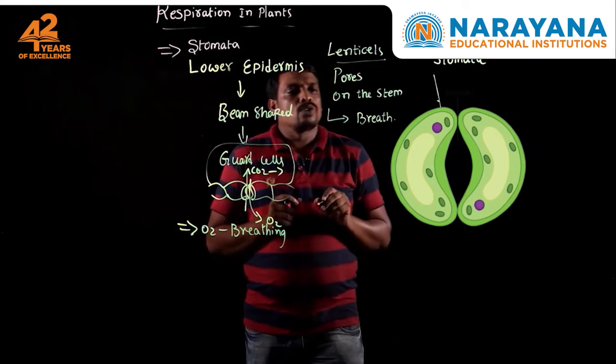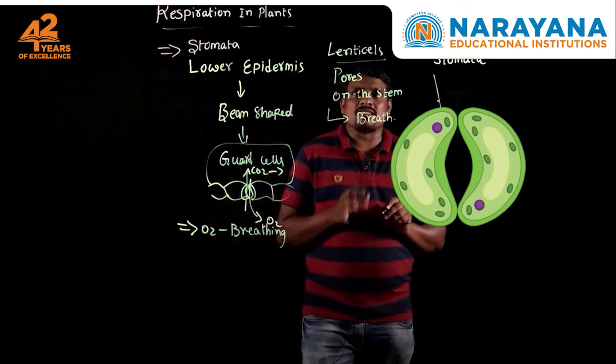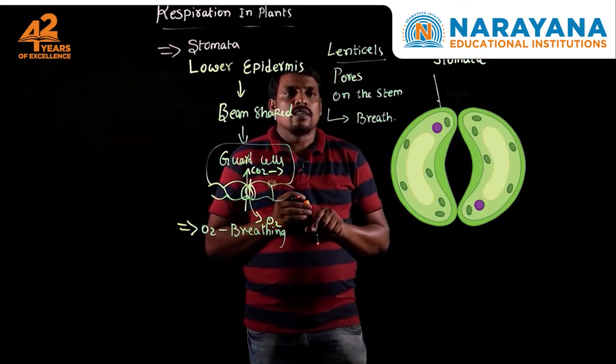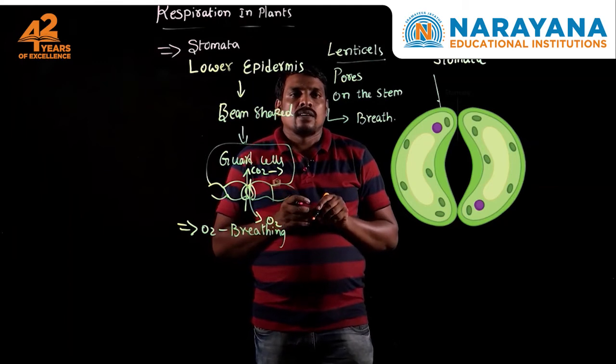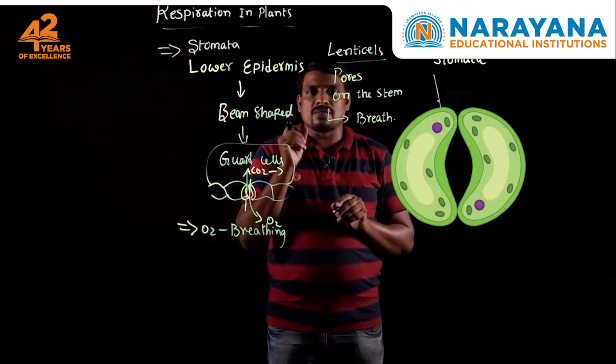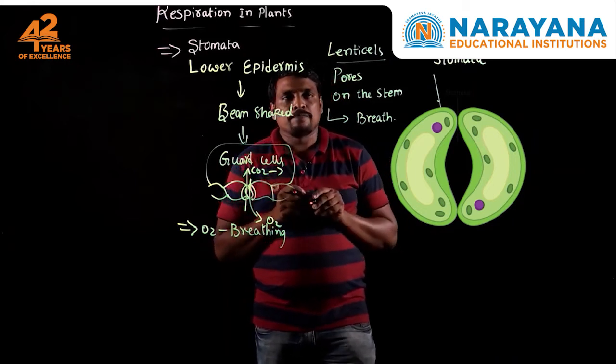So, plants have specialized structures which include lenticels. Through these lenticels on the surface of the stem, they take in oxygen and release carbon dioxide.